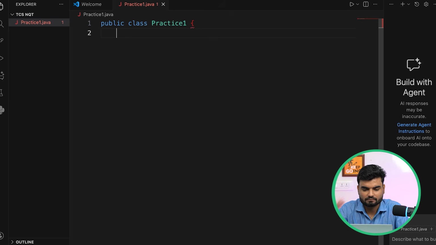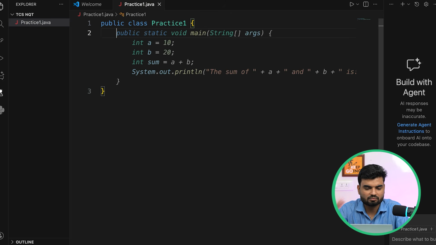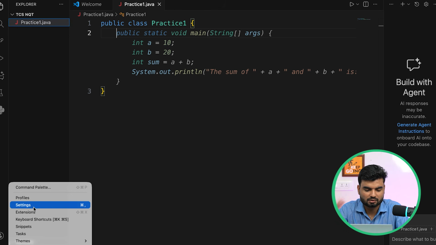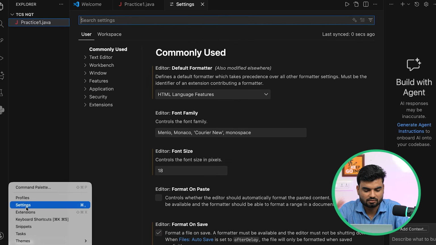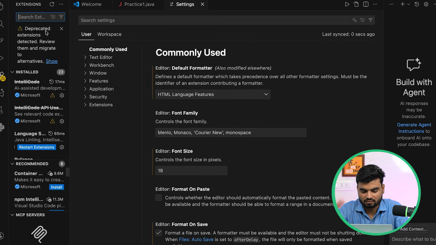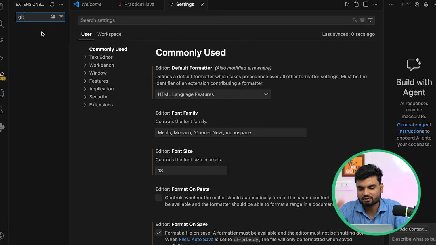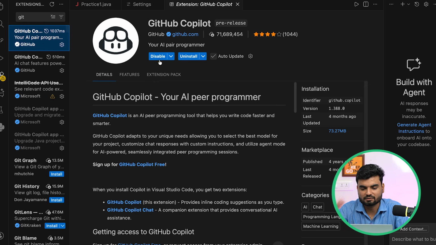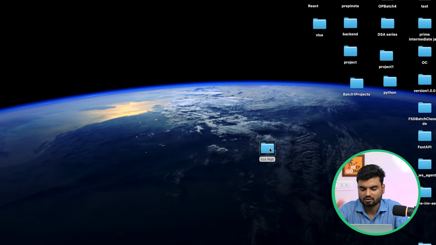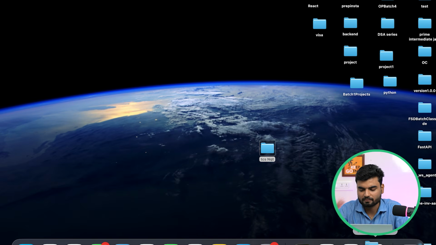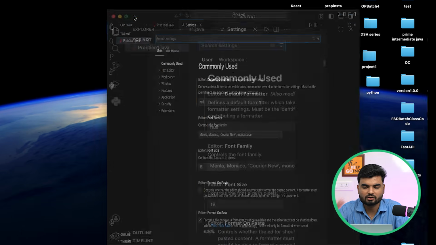Okay, so I guess AI is on in my laptop. I'll just turn it off first, then I'll write the code. So not settings, I'll go to extensions. Here's the extension, GitHub Copilot. Basically it's an AI which suggests code and helps us in debugging and lots of things. I'll just disable this because I don't want it here as of now. Again, I'll open my folder, so now suggestions will not come.